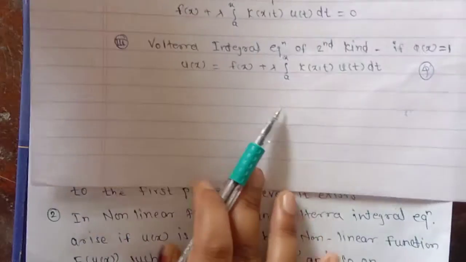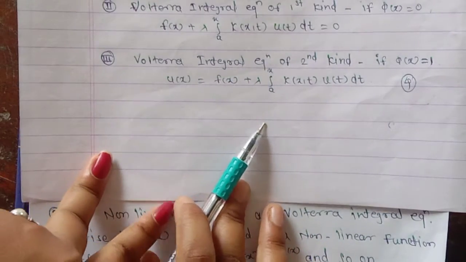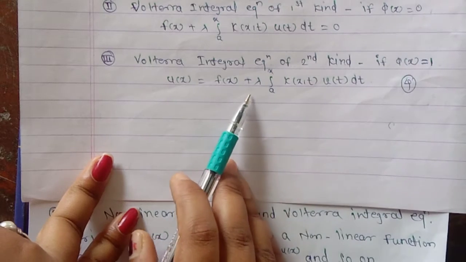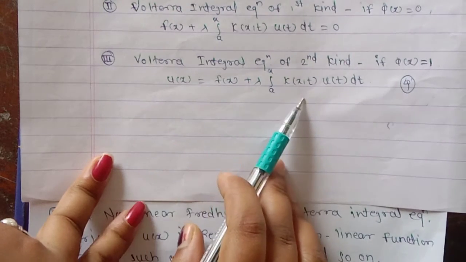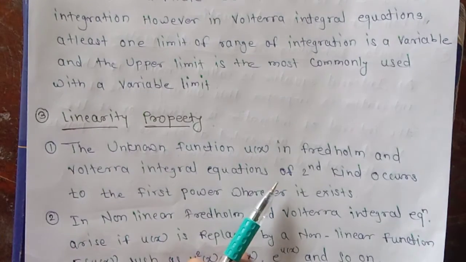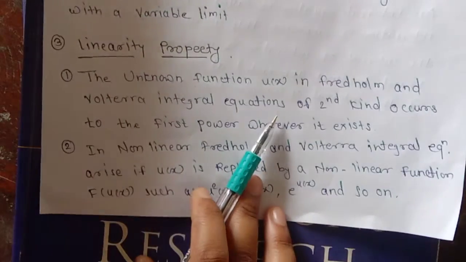As well as in the Volterra integral equation of the second kind, the unknown function u of t, here and here, appears with power 1. So this is also a linear Volterra integral equation of the second kind. This is about the linearity property, and the other concept is non-linear.